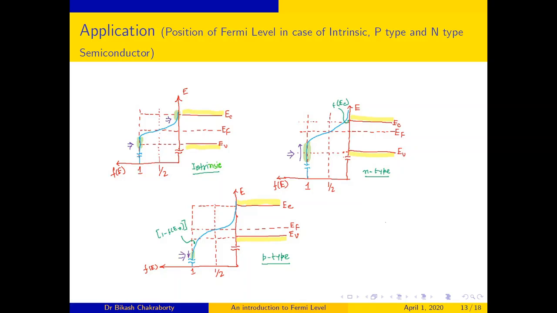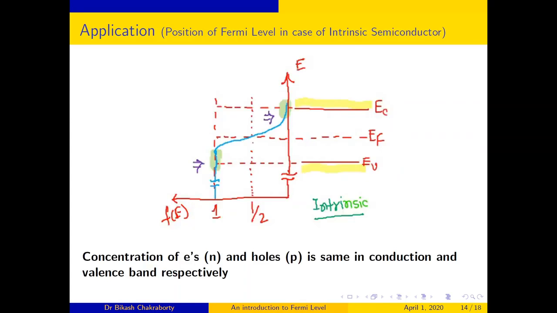Don't worry, I will explain it. So, I have drawn the position of Fermi level at midway between the conduction band and the valence band. The position of Fermi level is in the middle of conduction band and valence band.